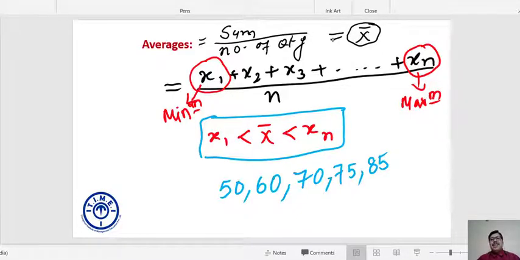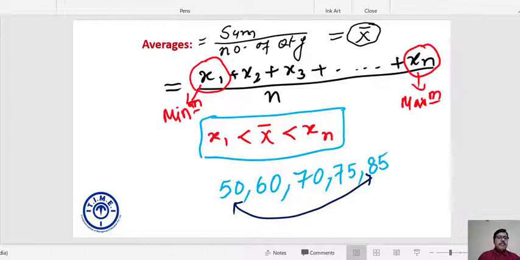Can your average be 90? Answer is of course not. The marks scored in each of the subjects are less than or equal to 85. So how come your average is 90? So the range of your average is basically 50 to 85. It cannot be even 50 or 85. The first point of today's class is your average is always somewhere between the lowest and the greatest value. Yes, this is point number 1.